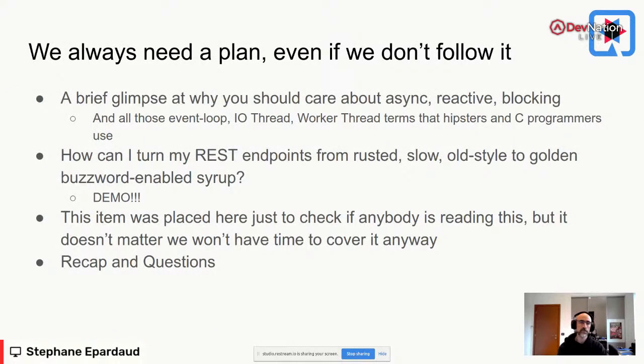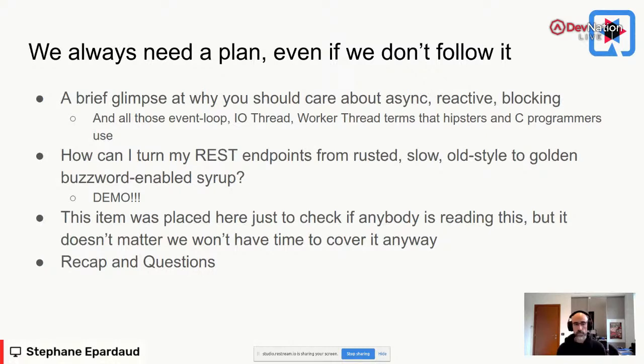And what we're going to do today is give you a brief glimpse as to why you should care about async, reactive, blocking, and all those terms such as the event loop, IO thread, worker threads, all those terms that hipsters and C programmers already know, trying to explain them, and how you can then turn your classic REST endpoints from old style to super fast and really cool. And we're going to do this not just by talking, but by doing a live demo. Most of this talk, don't worry, is not going to be those slides. It's going to be demos. And in the end, we'll recapitulate what we've shown and get some questions.